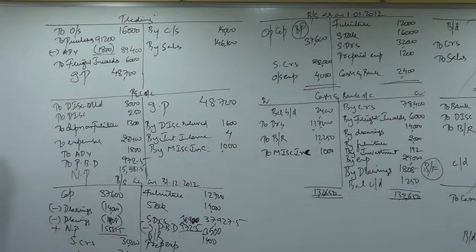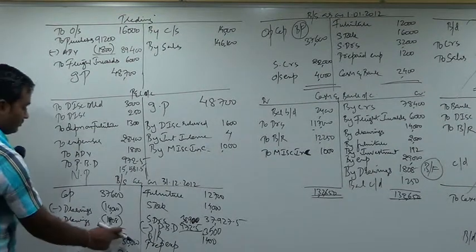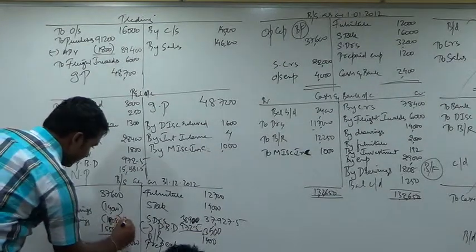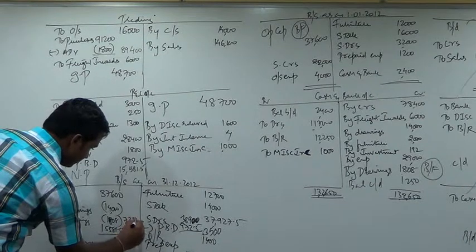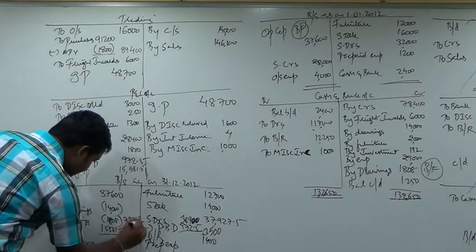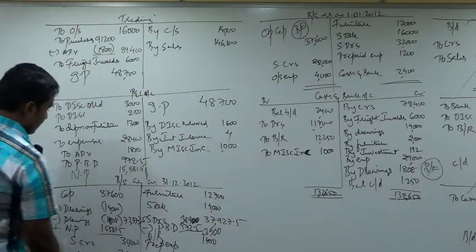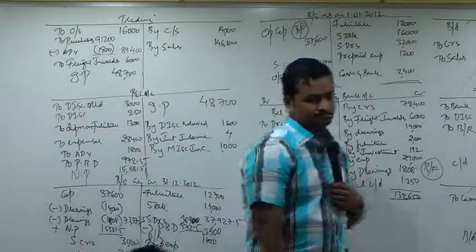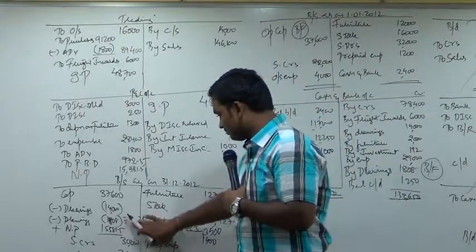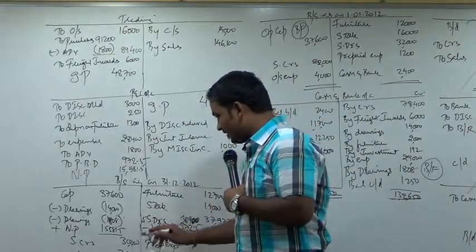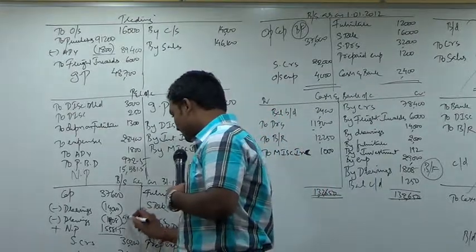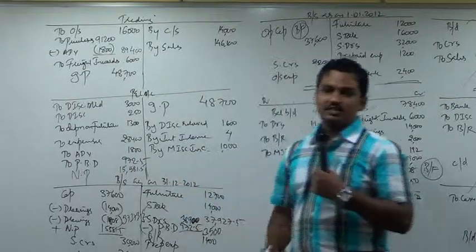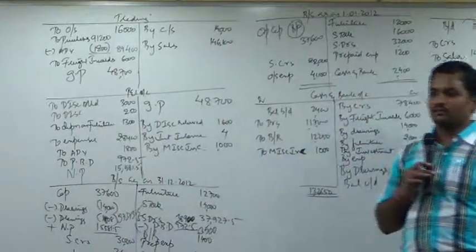Closing capital figure? 37,373.5. The balance sheet will tally. 37,373.5 is the closing capital.